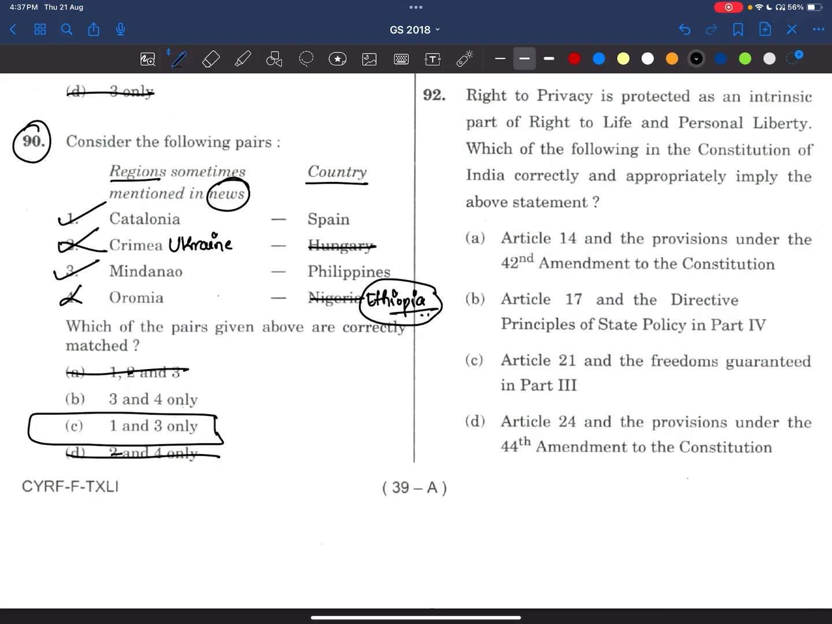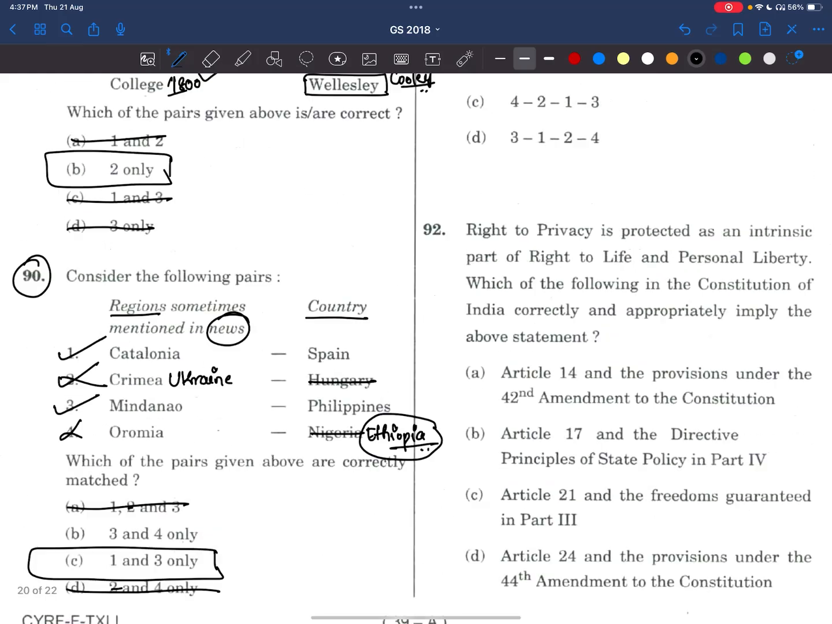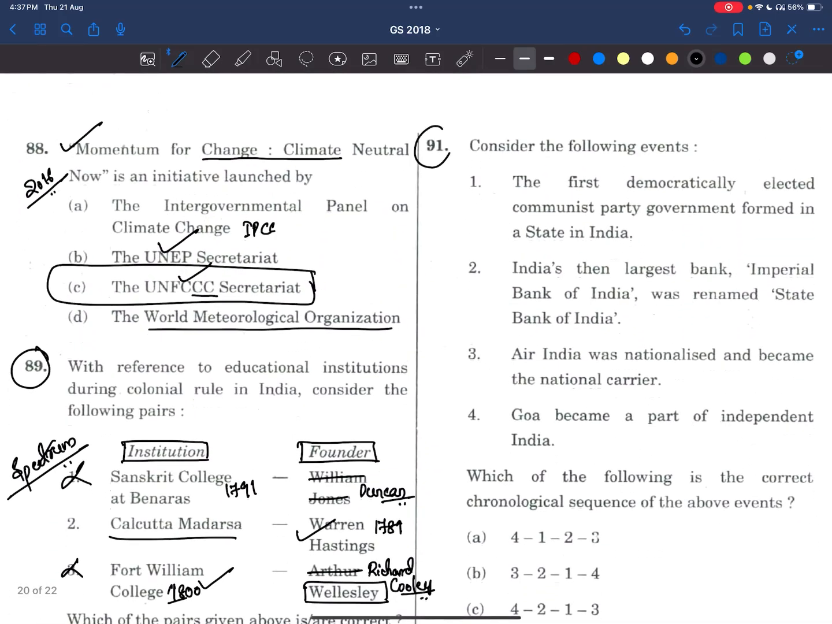Okay, now coming to the 91st question. Consider the following events. Okay, the first democratically elected Communist Party government formed in a state in India. Okay, what is it asking? Chronological sequence, right? Which state of India? That means in a state of India it is formed in a year. It was 1957 in the state of Kerala.